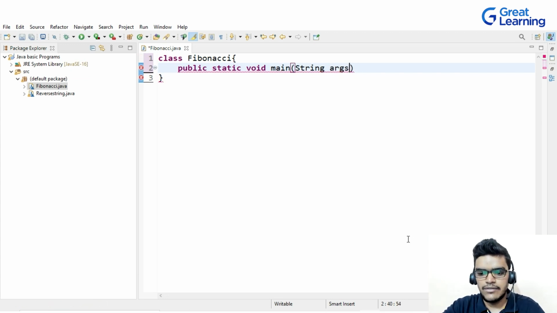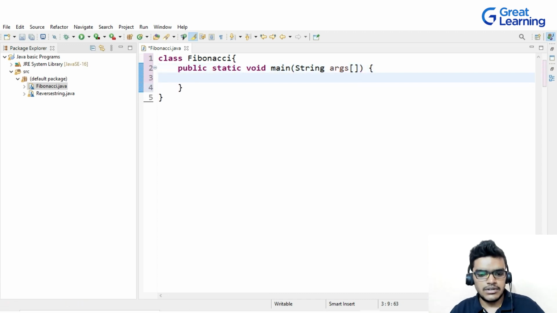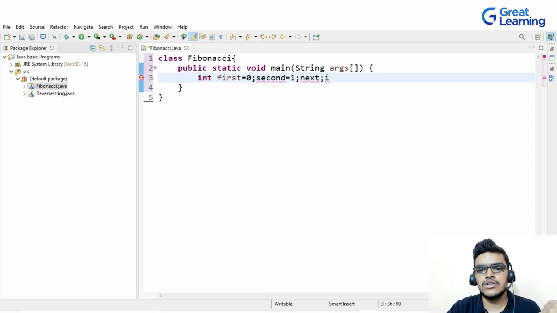Now after this, inside this main method, first I'll create an integer variable. I will write here first is equal to 0, and then second is equal to 1, and these are my first two terms, right, 0 and 1. After that I will write next. For the loop I am declaring another variable, that is i, and after that I will be writing number, and in number I will be giving the user input.